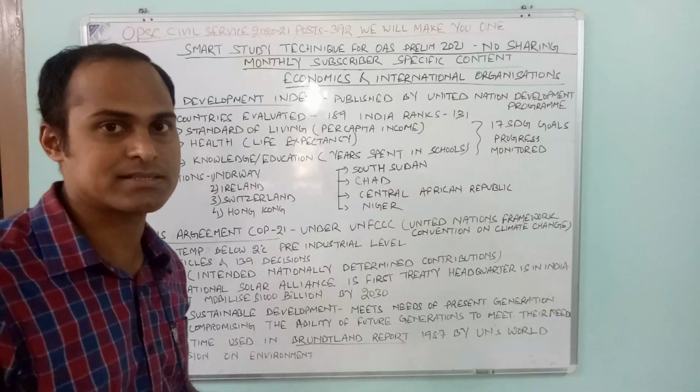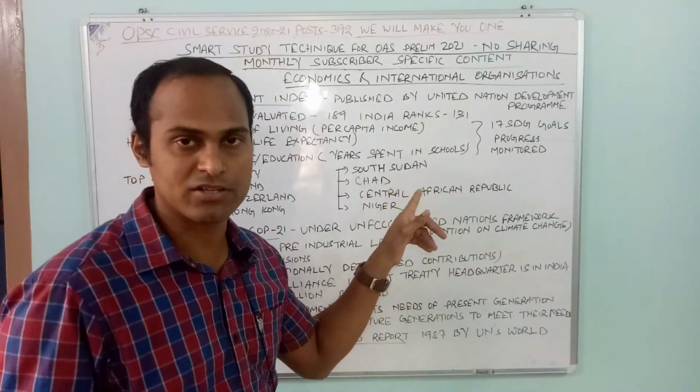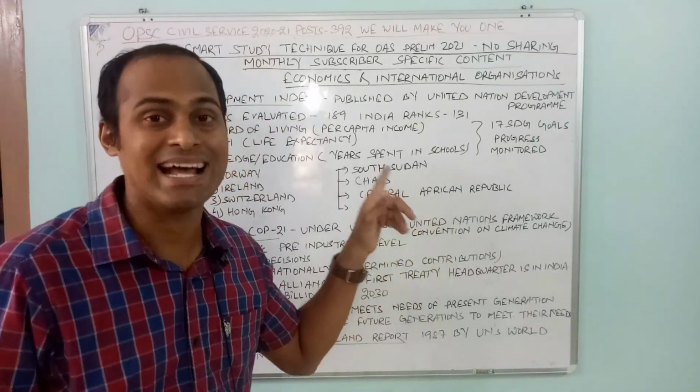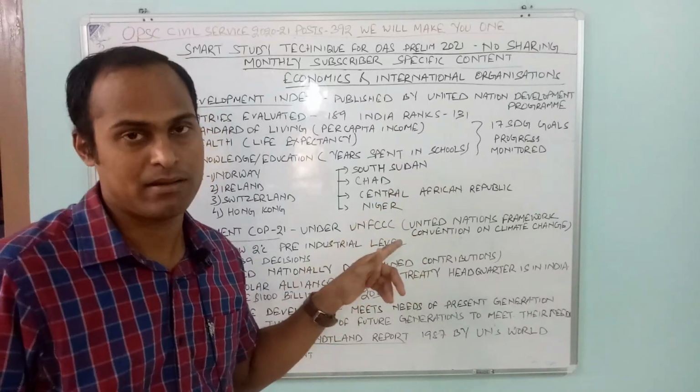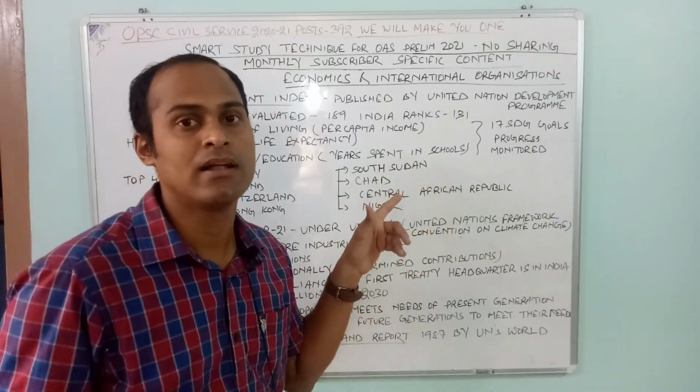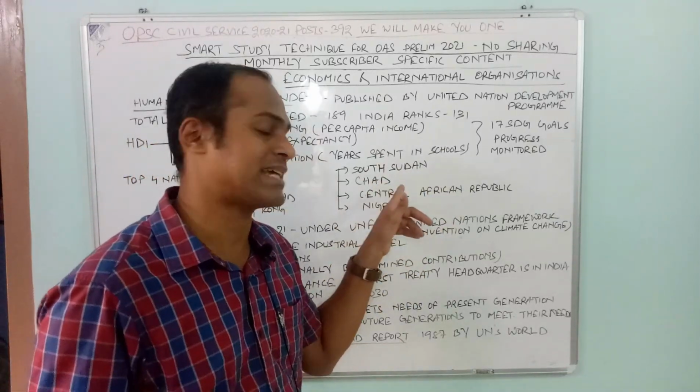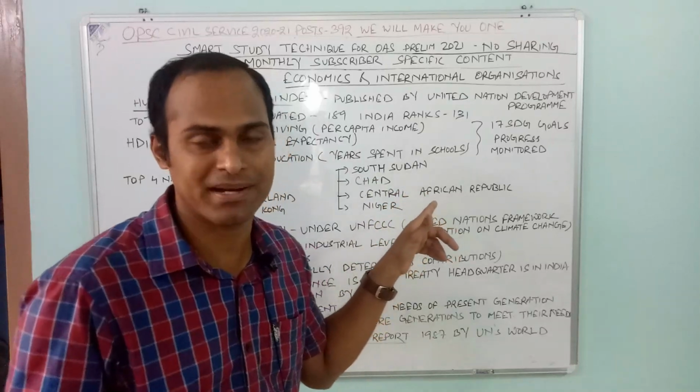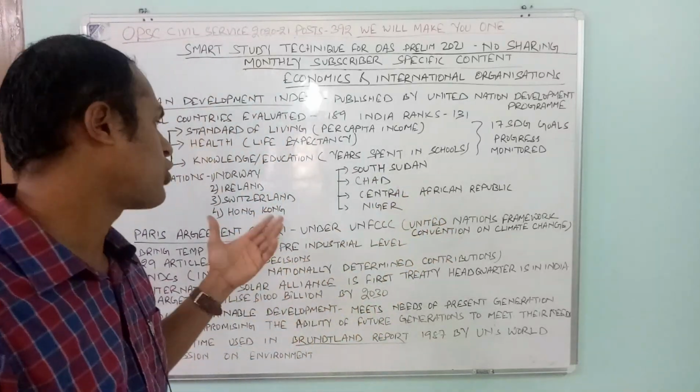NISH is the thing. Then the bottom four you remember as SCCN: South Sudan, Chad, Central African Republic and Niger.